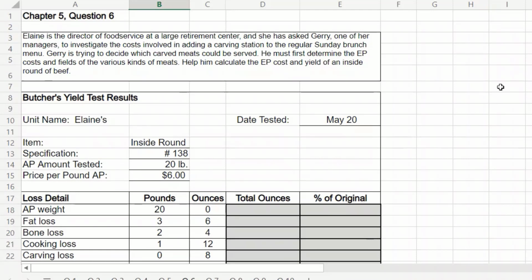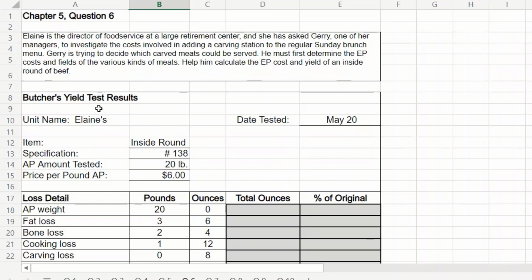Jerry is trying to decide which carved meats he should serve. He must first determine the EP costs, edible portion costs, and the yields of various kinds of meat to help him calculate the EP cost and the yield of an inside round of beef.